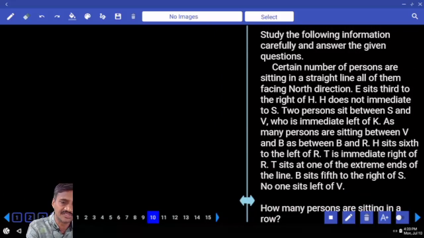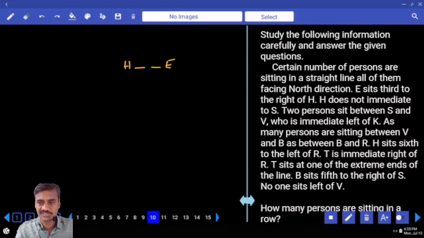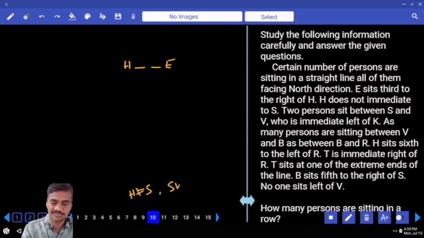Coming back to this one, E sits 4th to the right of H. Between H and E there must be exactly 3 people. H does not sit adjacent to S, so H and S are not adjacent to each other. And there are 2 persons between S and V. How many people are between S and V? 2 people.